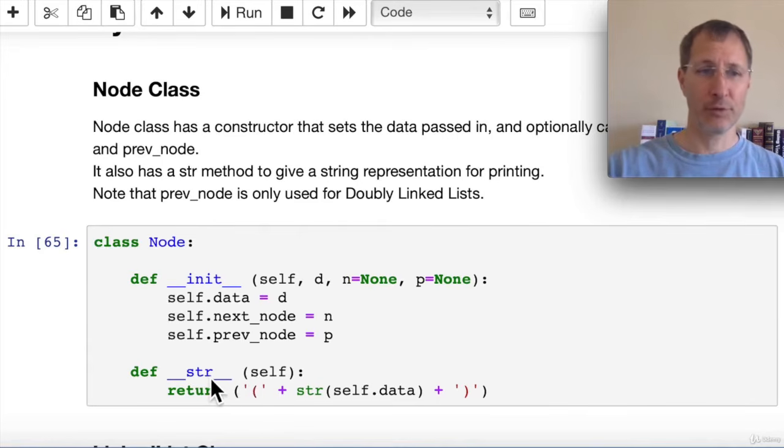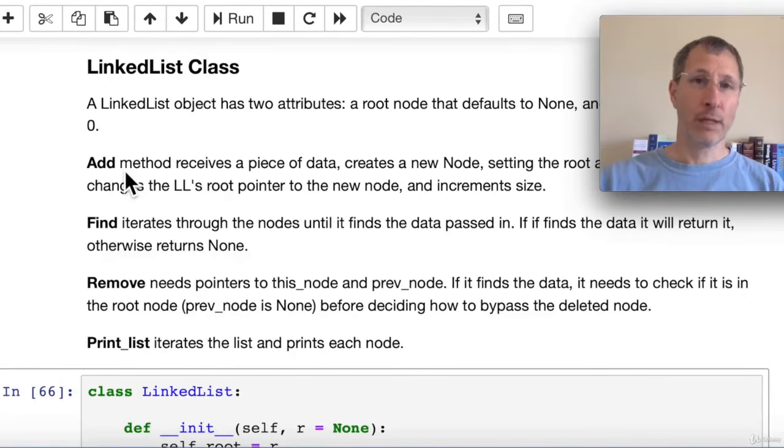And then we also have this string representation that gives us back essentially the data in parentheses. So that's what the string representation of a node is. So in the linked list we have 4 methods. We have an add, find, remove, and a print list. Let's see how all those work.